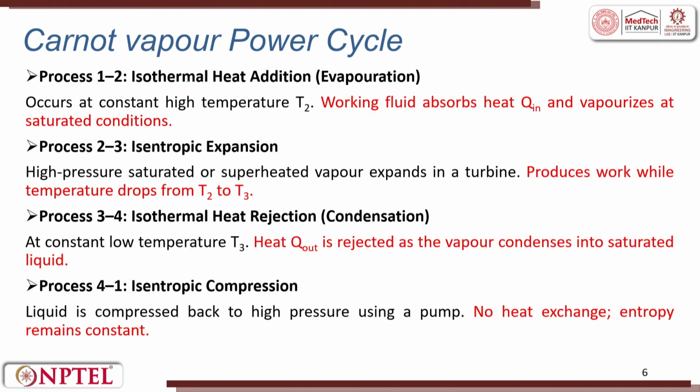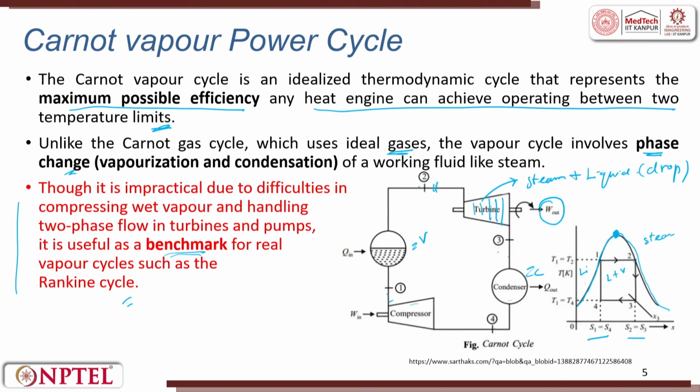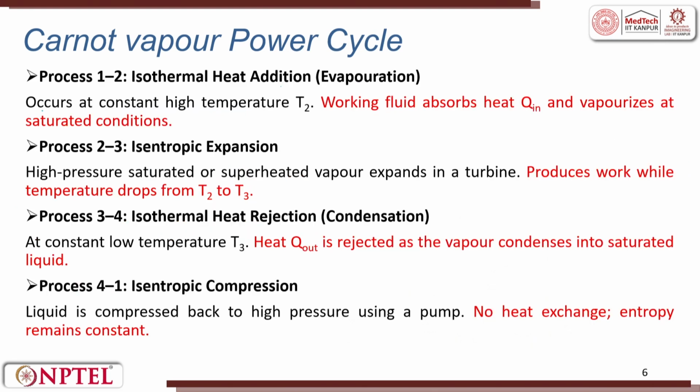So, 1 to 2 follows isothermal heat addition, which is the evaporation process. It occurs at a constant high temperature T2, where the working fluid absorbs heat Q in and vaporizes at a saturated condition. So, friends, now onwards please start noting the saturated condition. What is saturated condition? So, 2 to 3 is isentropic expansion.